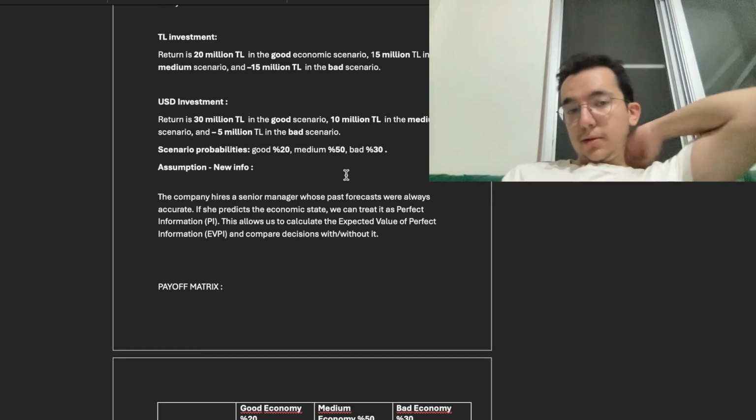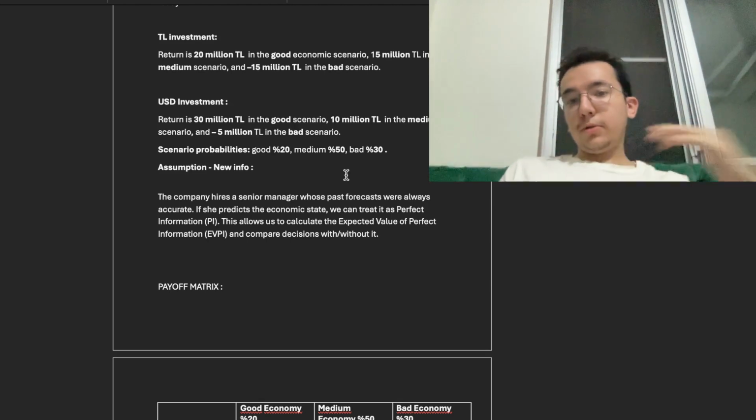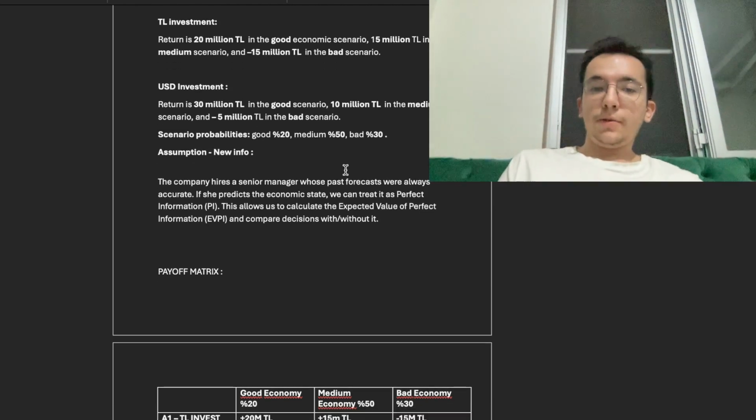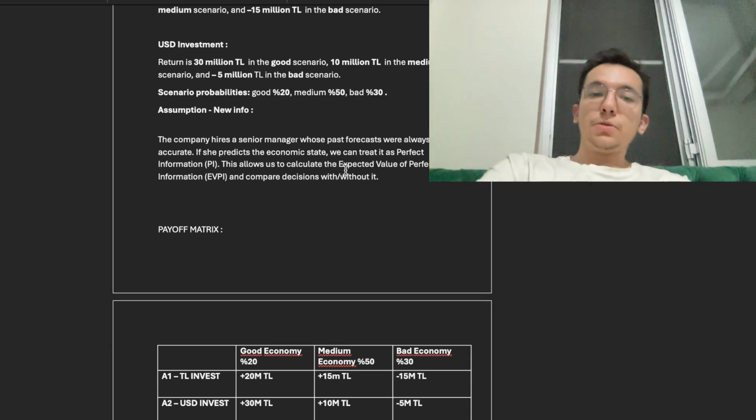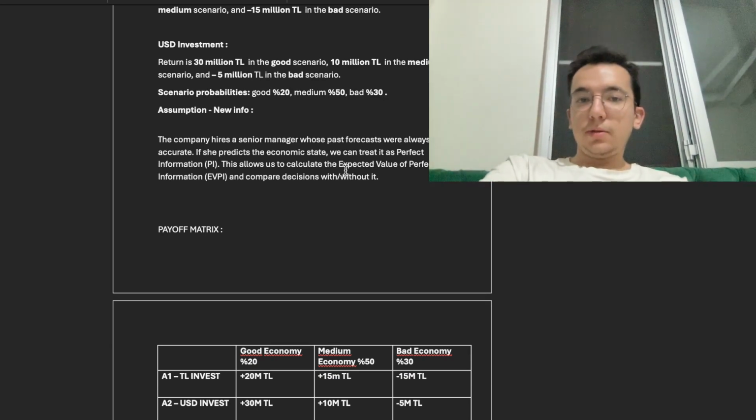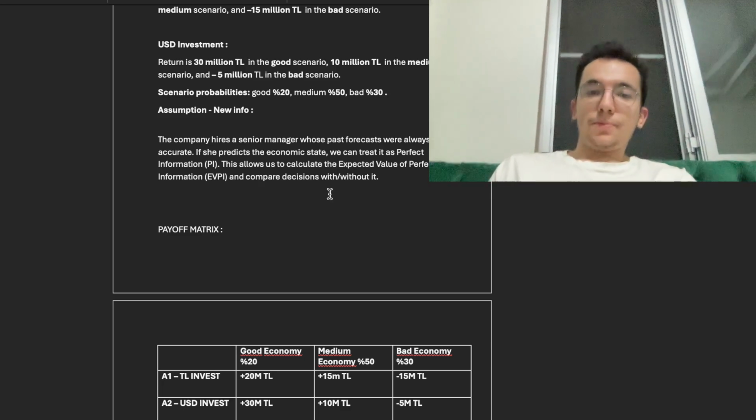US dollar investment return is 30 million in the good scenario, 10 million in the medium scenario, and minus 5 million in the bad scenario. The probabilities of scenarios: good is 20%, medium is 50%, and the bad one is 30%.